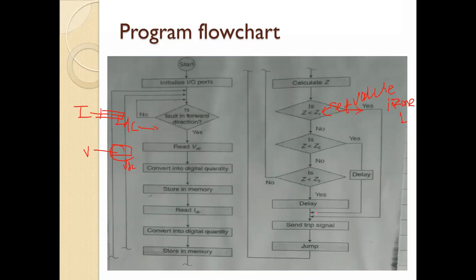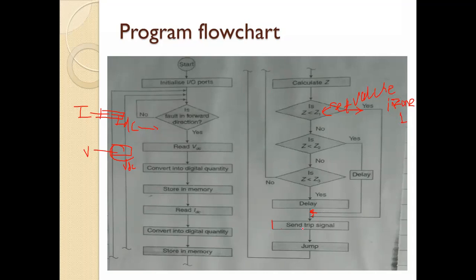The signal is given here, means your relay will operate. Means the signal is sent to the send trip signal. Okay, means it sends the trip signal to the circuit breaker to open the contacts. Okay, then next,